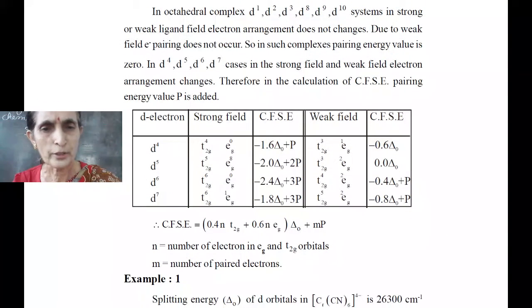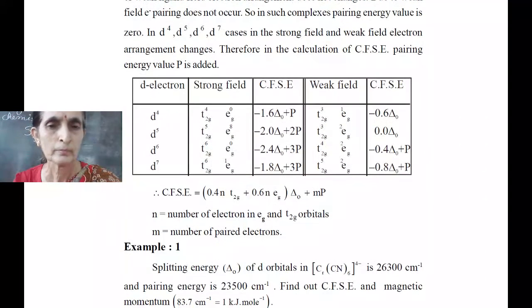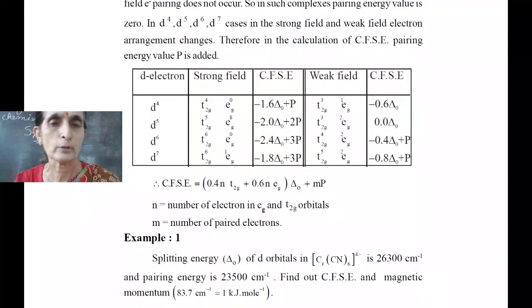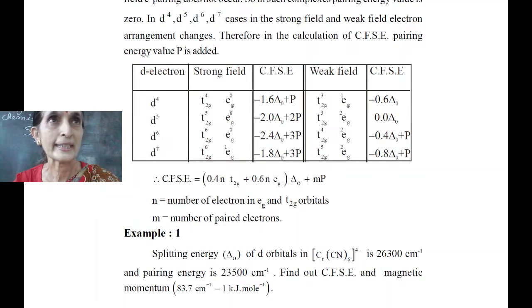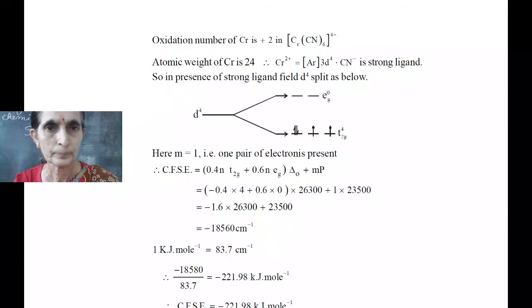So to calculate the CFSE, that is crystal field stabilization energy, in our previous formula we should add MP, where M is the number of paired electrons and P is the pairing energy. So our new formula is CFSE equals minus 0.4 n(T2g) plus 0.6 n(Eg) delta 0 plus MP.